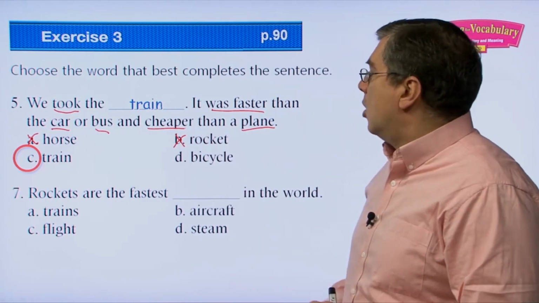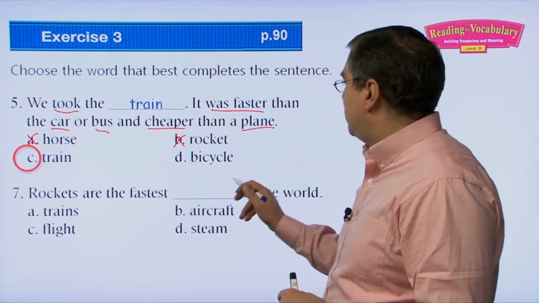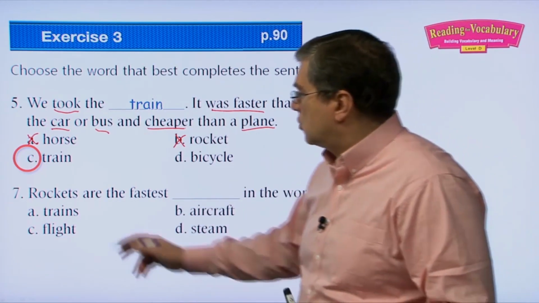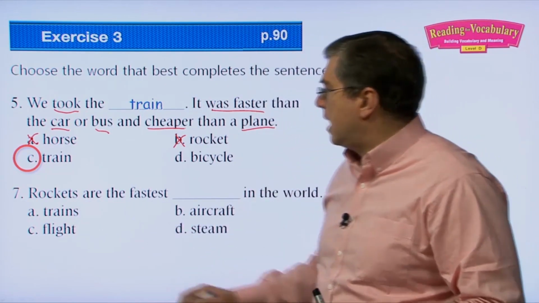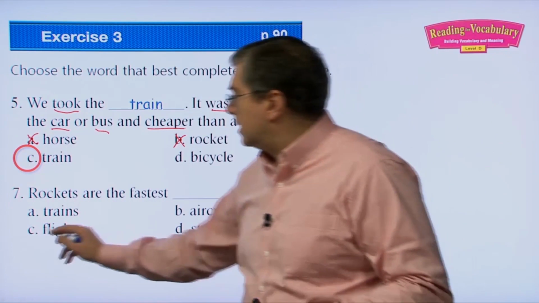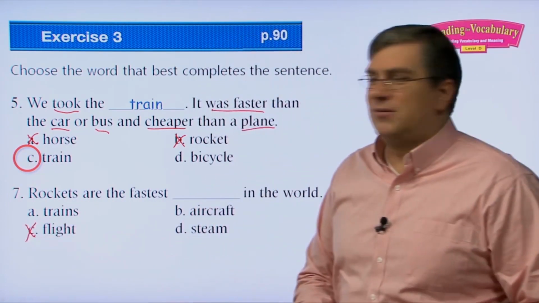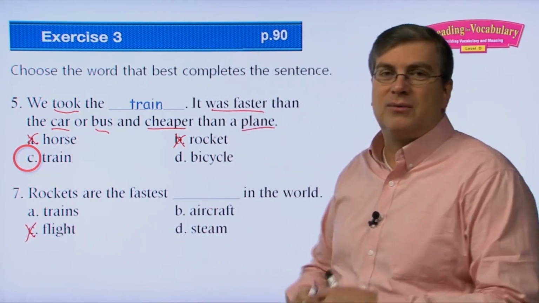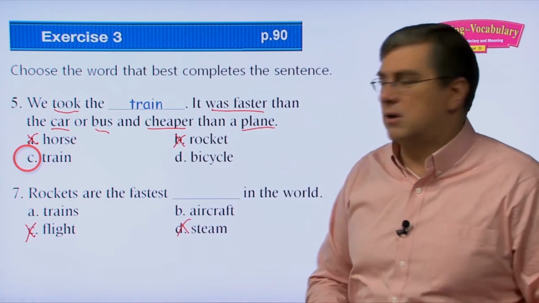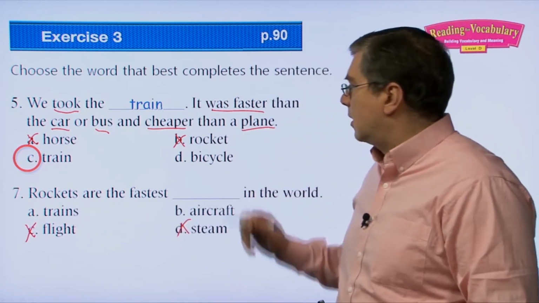Okay, number 7. Rockets are the fastest beep in the world. Rockets are the fastest what? Our choices are A, trains, B, aircraft, C, flight, D, steam. So right away we see that flight doesn't work because flight is not a type of vehicle. Neither is steam. Steam is not a type of vehicle. That leaves us with trains or aircraft.